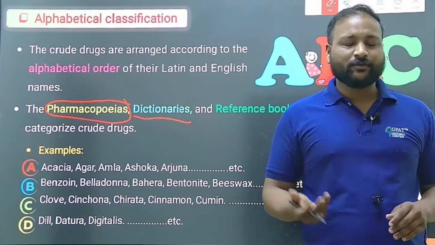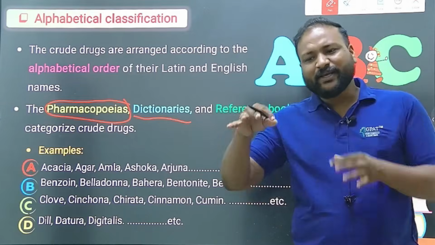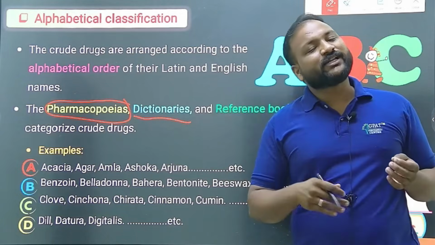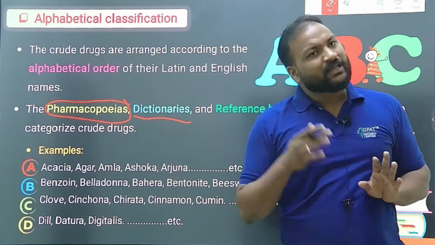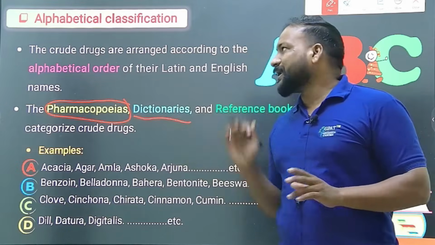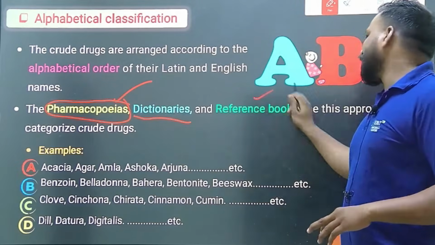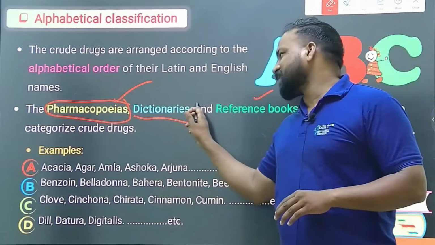Simply, if you want a distillate, open section D, and thereby you can find the distillate. All the data will be there, similar to dictionaries, right? Examples for alphabetical classification are pharmacopoeias, reference books are the best examples, and dictionaries as well.